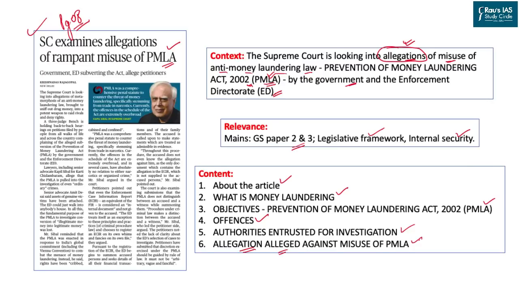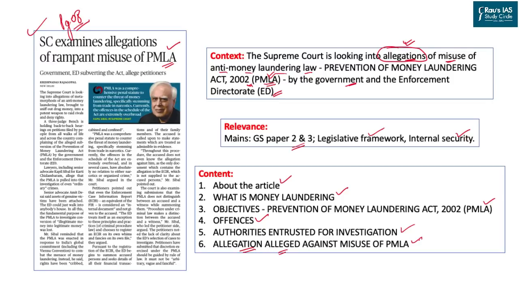So the article says that there is a basic problem with how the Enforcement Directorate functions under this act. The act provides overemphasized powers, less accountability, and overutilization of power without informing the accused.